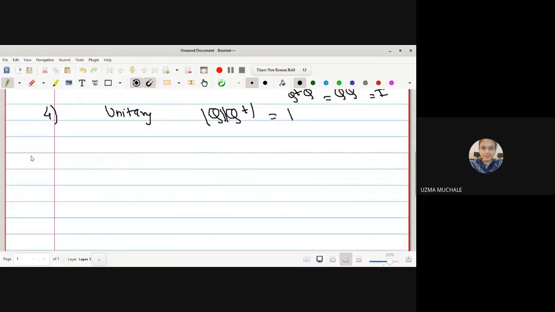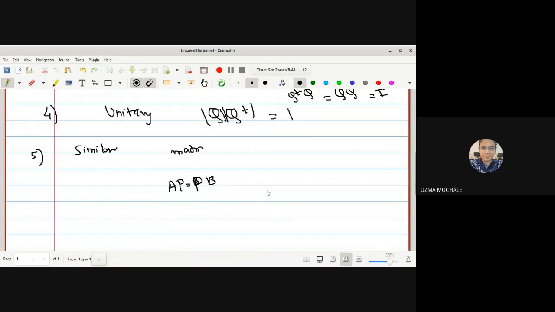Next, similar matrices. I think everyone knows what similar matrices are. If there exists a non-singular matrix P such that AP is equal to PB, then we say that A and B are similar matrices.